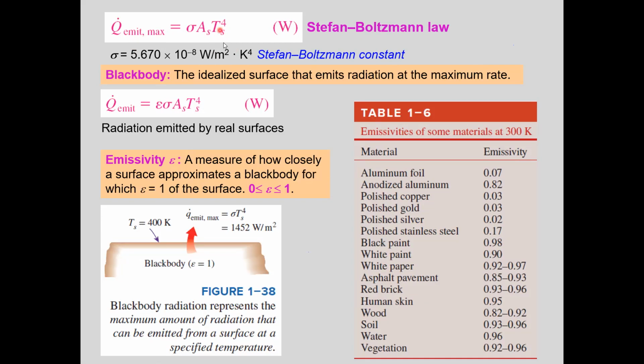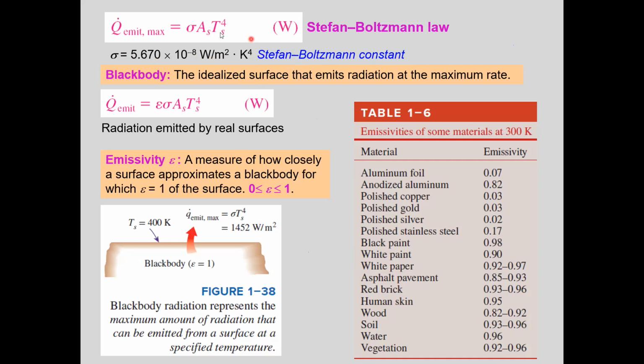Kelvin. Is degree Celsius okay? No. Okay, thank you for your answers. It's correct. And sigma here is called Stefan-Boltzmann constant. It is equal to 5.67 times 10 to the minus 8 watt per meter square Kelvin to the power of 4.